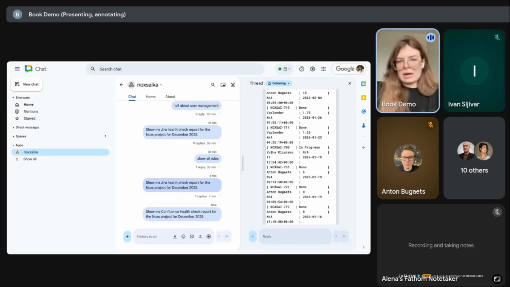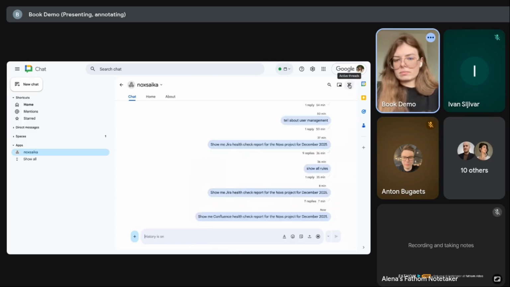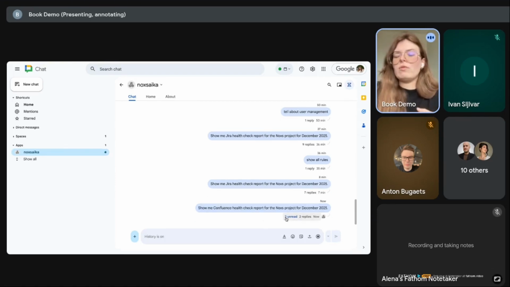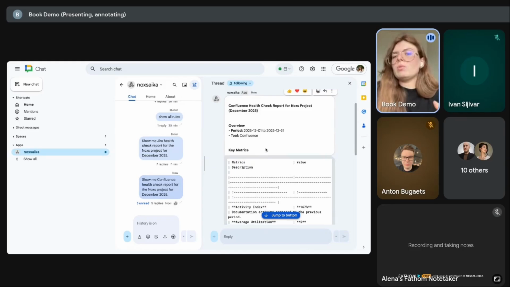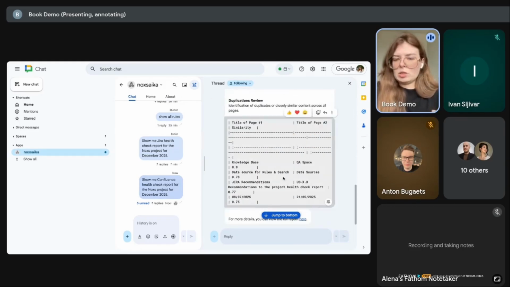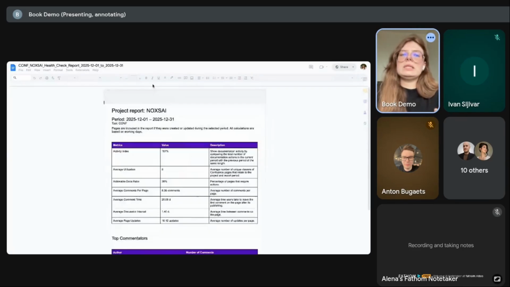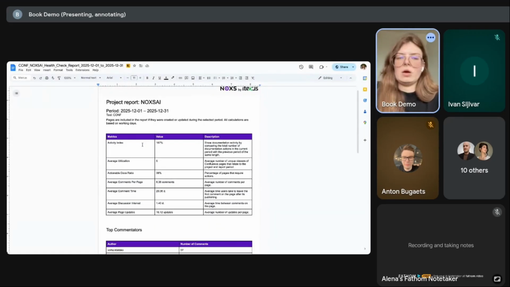Everything can be received from Confluence, but we don't have such tools, and maybe the discipline, to track Confluence statistics on a daily basis. But here we try to automate it and also show some digits that can help create and understand the picture from the high level. And just a second, magic will occur, and Noxs will analyze which information we have right now for Confluence and show this report. As well, we see these statistics here in the chat as a response, and we can open details and see the report in a Google Doc.